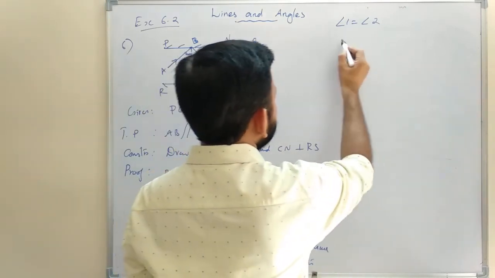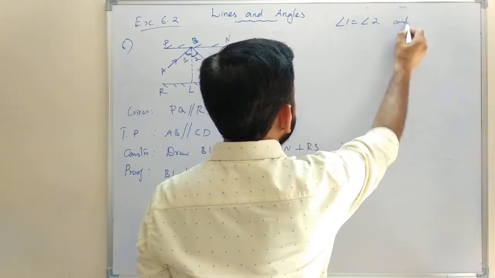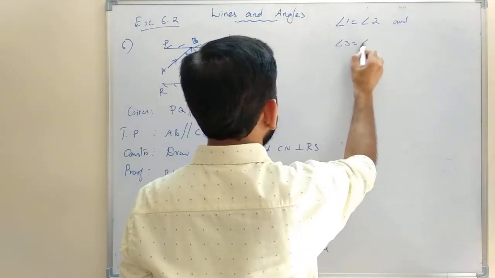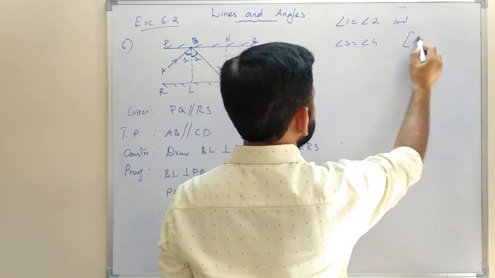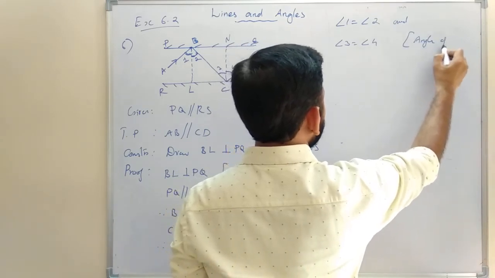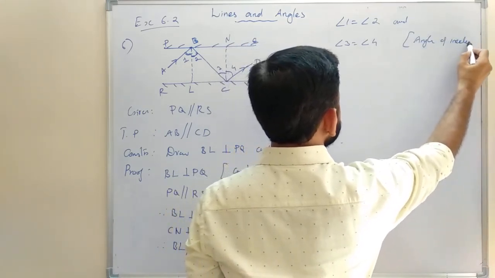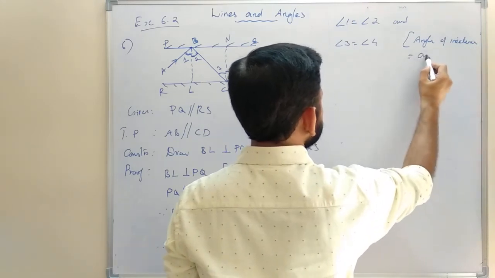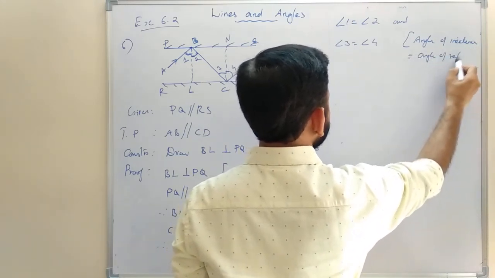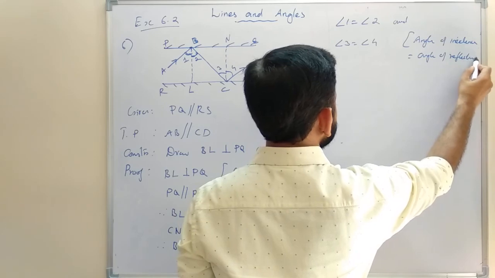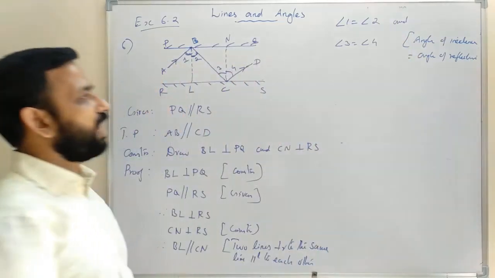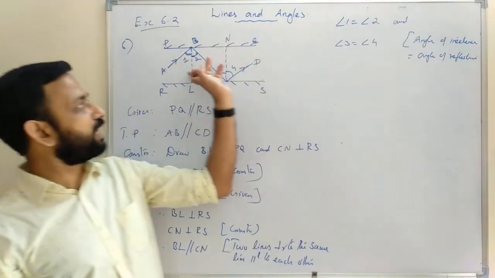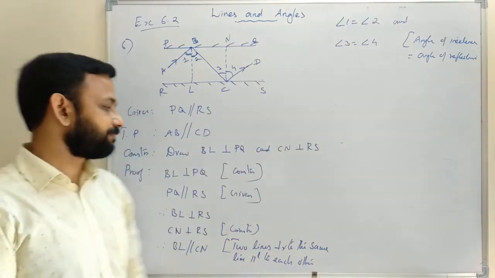Angle 1 equal to angle 2 and angle 3 equal to angle 4. Reason? Angle of incidence equal to angle of reflection. Angle of incidence is equal to angle of reflection. Angle 1 equal to angle 2, angle 3 equal to angle 4.